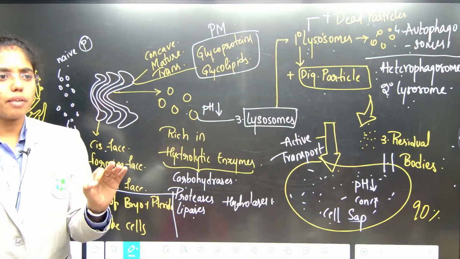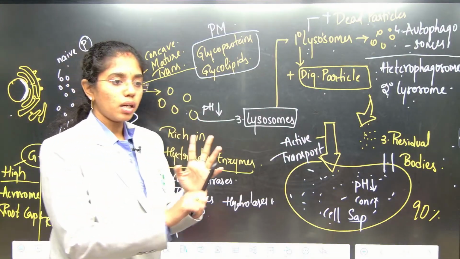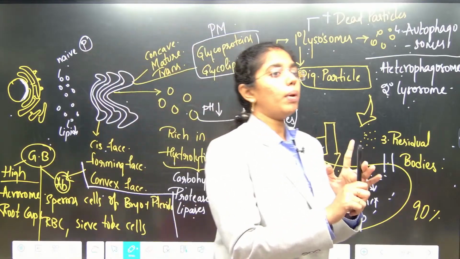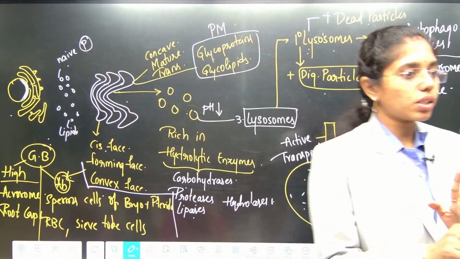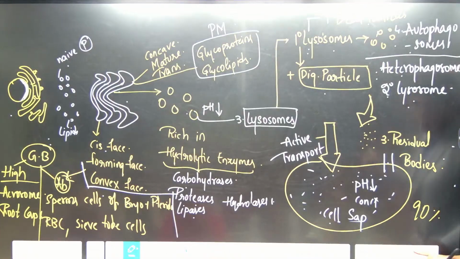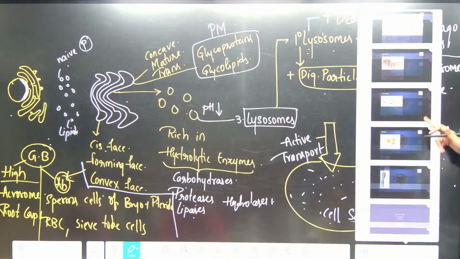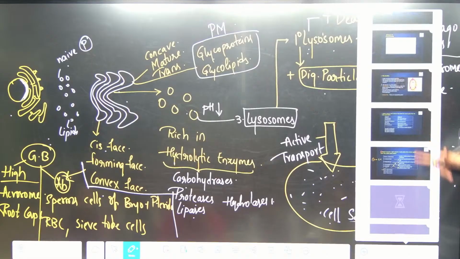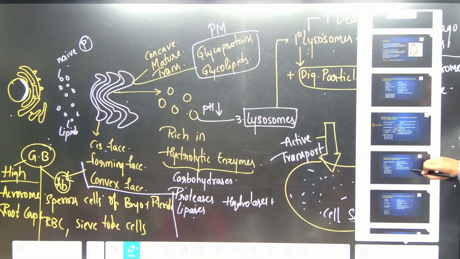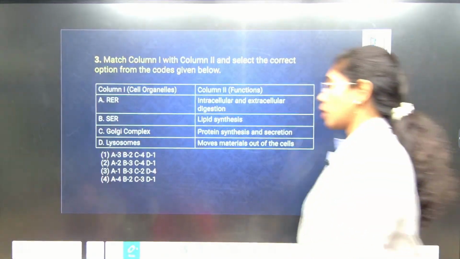We are just left with cytoskeleton, cilia, flagella, and double membrane bound organelles. Next class we will do this. So, to boost your confidence, let us solve a few objective questions. Try out this one. Quick.